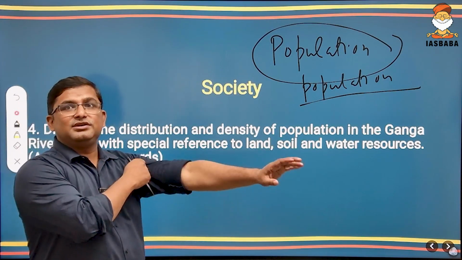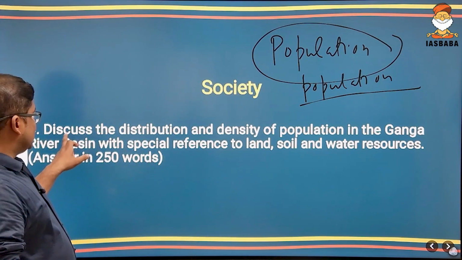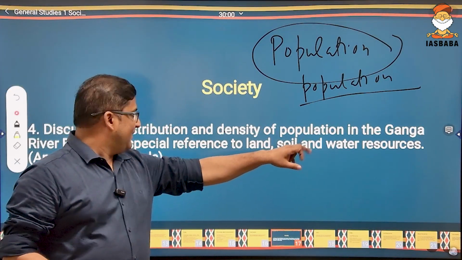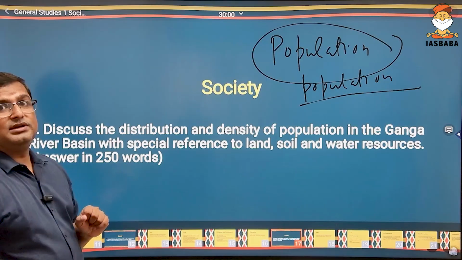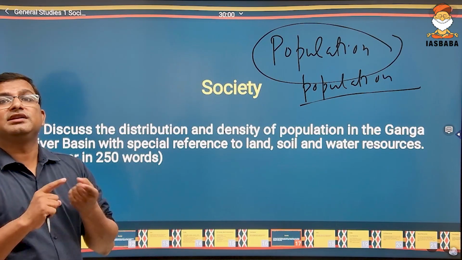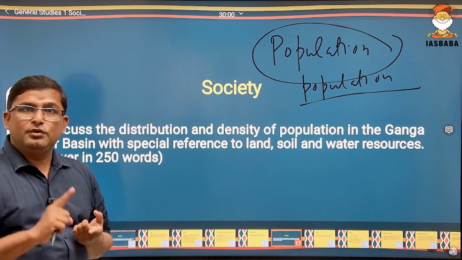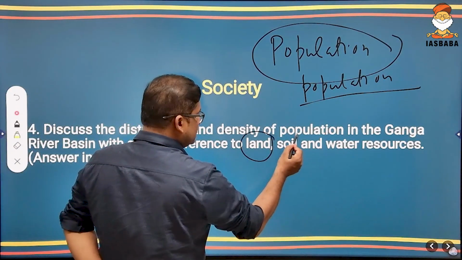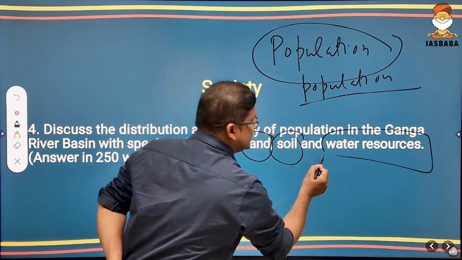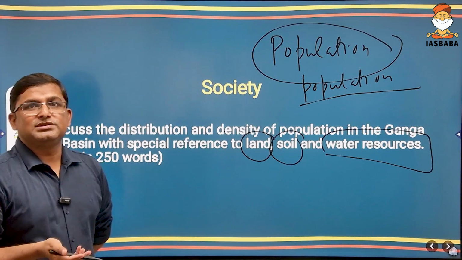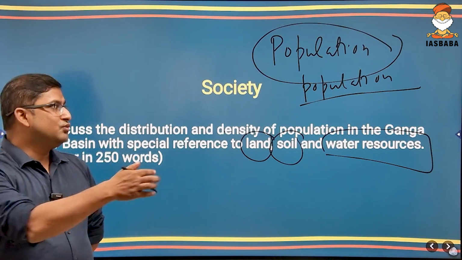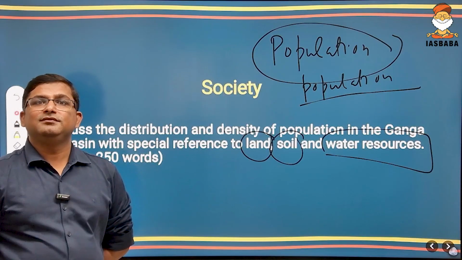So they have asked the question: discuss the distribution and density of the population in the Ganga river basin. Ganga river basin means Ganga and its tributaries also, not only Ganga, with special reference to what? Land, soil and water resources. See, that is the beauty of UPSC. They have given you the point in your answer. Use this point and write the answer by giving examples.